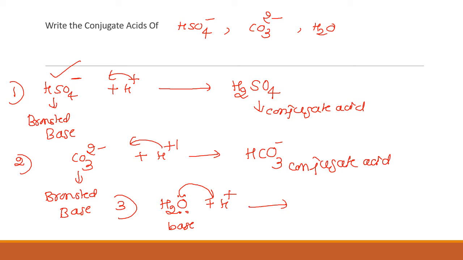If it accepts H plus, there will be three hydrogens on oxygen and also a positive charge on oxygen, because oxygen has donated the electrons. So this is the conjugate acid of the base H2O.